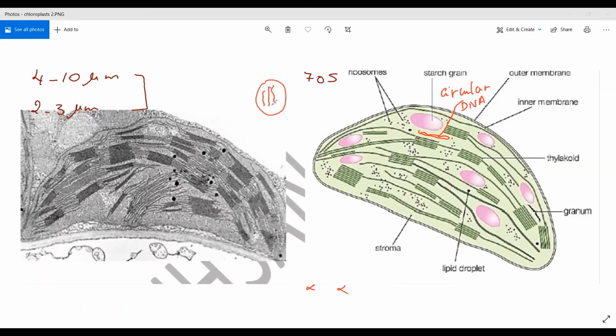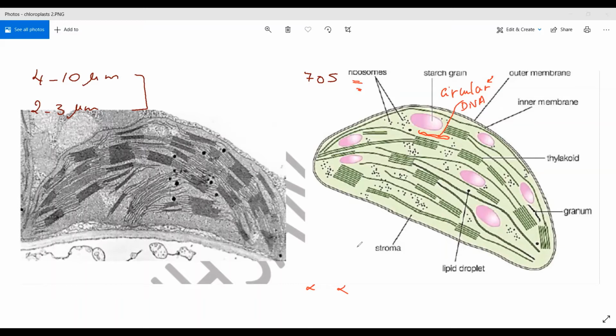Inside the nucleus, there is the DNA that we know has nothing to do with the circular DNA of the chloroplast. So why is there circular DNA? Because there is a circular DNA and there are ribosomes, it means that both of them will share to form protein used by the chloroplast only. The circular DNA carries a genetic code that is used by the ribosomes in order to form a protein. So why is the protein needed here?